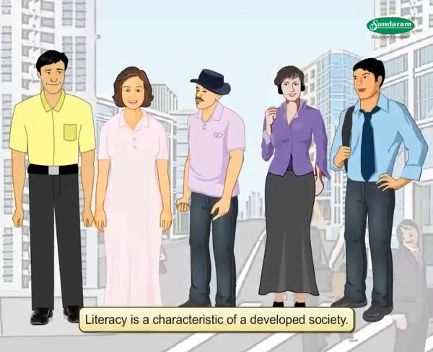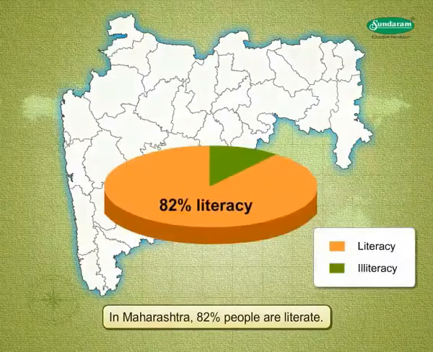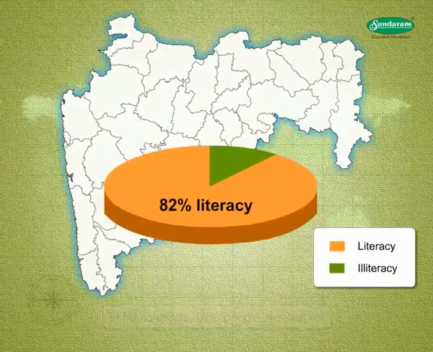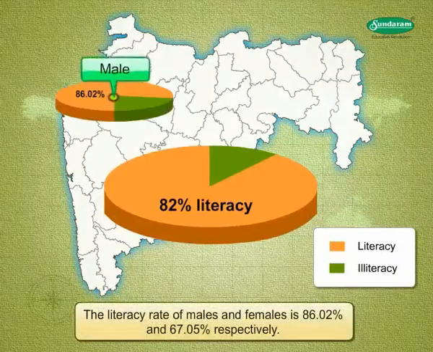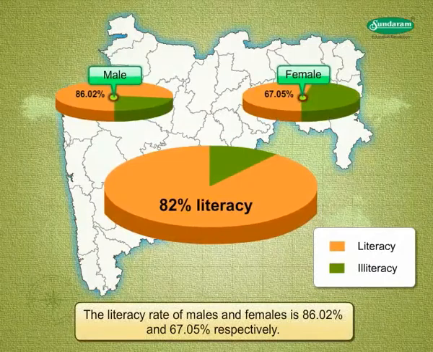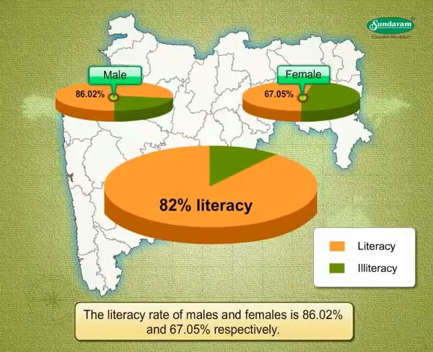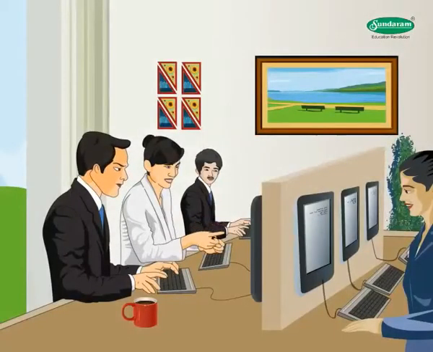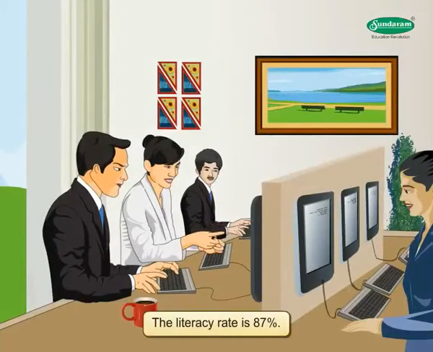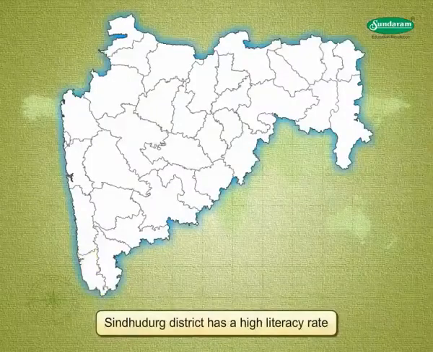Literacy. Literacy is a characteristic of a developed society. In Maharashtra, 82% of people are literate. The literacy rate of males and females is 86.02% and 67.05% respectively. In Mumbai and suburban areas, the literacy rate is 87% because this is totally an urban area.